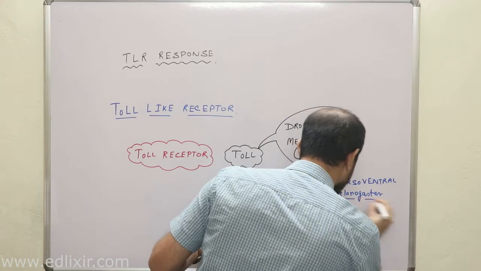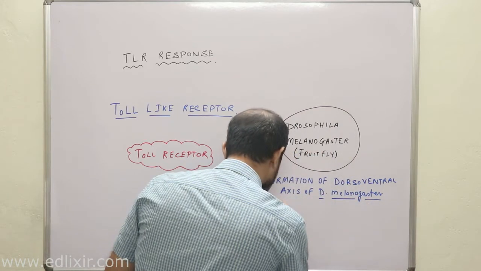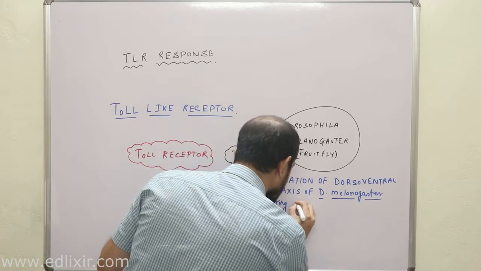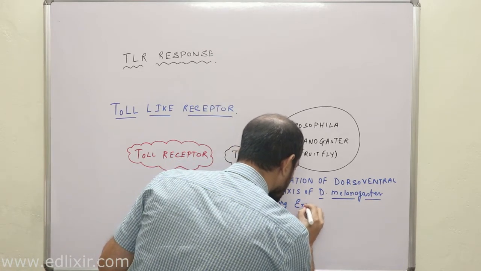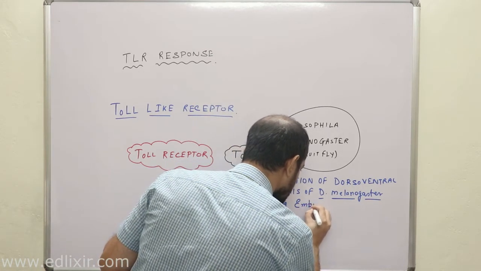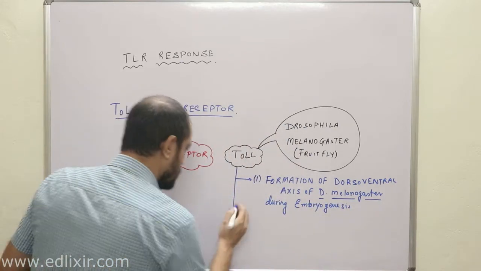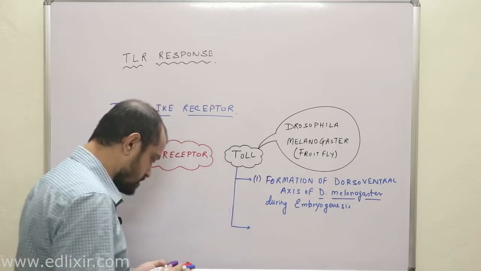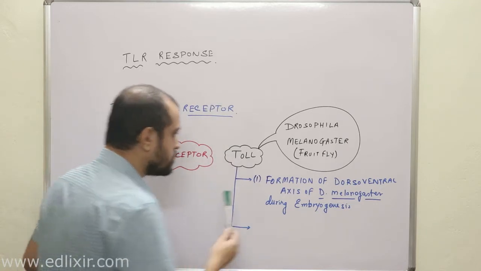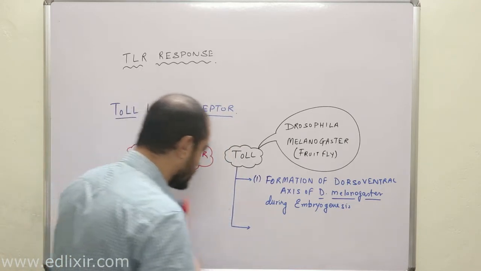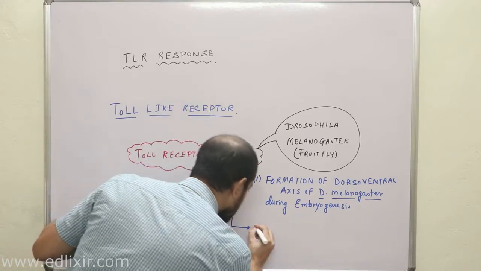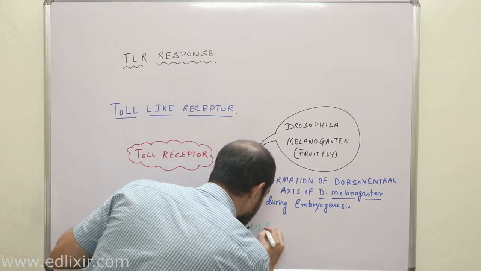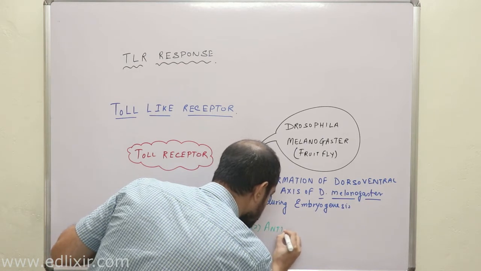This happens during embryogenesis. The second part is that scientists understood these toll proteins are actually killing microbes. That means they have antimicrobial actions.